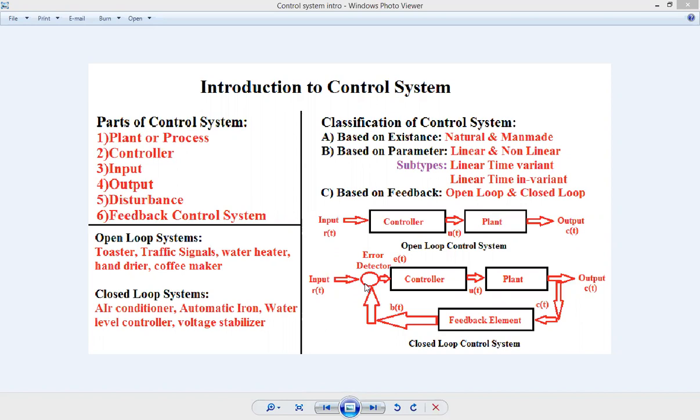Then automatic electric iron, not conventional iron. If you set some temperature according to the cloth, suppose the cloth is woolen, then a different temperature is set. If the cloth is silk or cotton, a different temperature is set. Whatever temperature is set, when it is achieved, then heating stops. Most of the time you have seen that the red light is turning on and off. So red light on means what? Heating is taking place. Red light turns off means whatever temperature you have set, that temperature is reached. Then automatic heating stops.